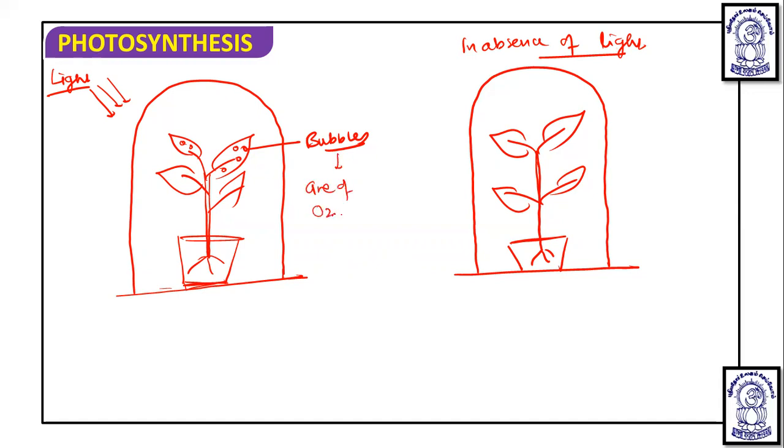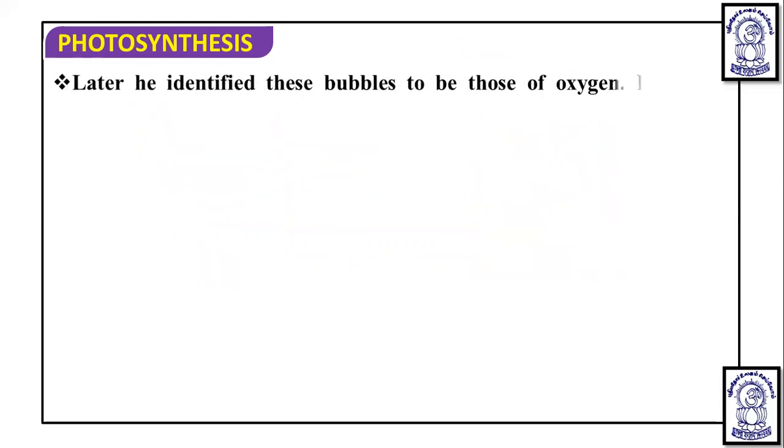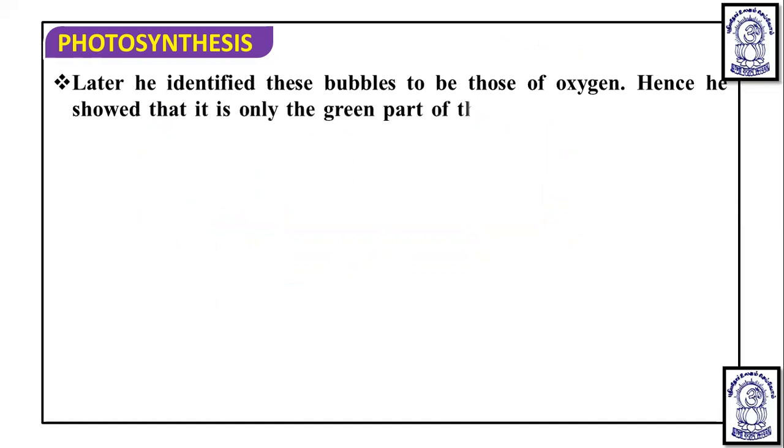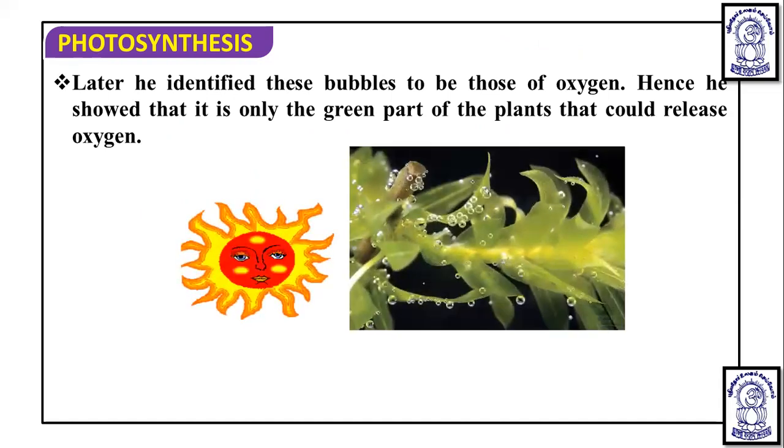Later on it was understood. So ultimately he proved that it is only the green parts of the plant that could release oxygen in the presence of sunlight. So later he identified that these bubbles are of oxygen, and hence he showed that it is only the green parts of the plant that could release oxygen. So sunlight is essential for photosynthesis. That was proved by Jennings. That you should remember.